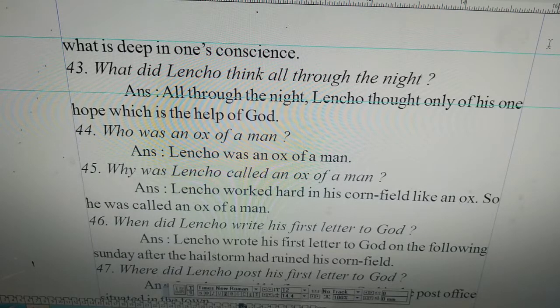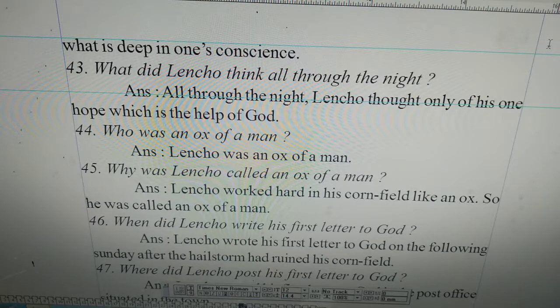What did Lenko think all through the night? All through the night, Lenko thought only of his one hope, which is the help of God. He thought of nothing but that one thing. He would get help from God. He had a good expectation of having help from God, as his faith in God was very, very deep.